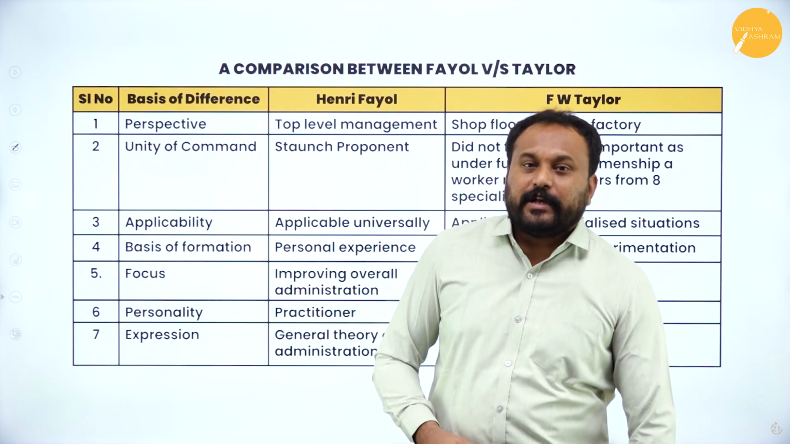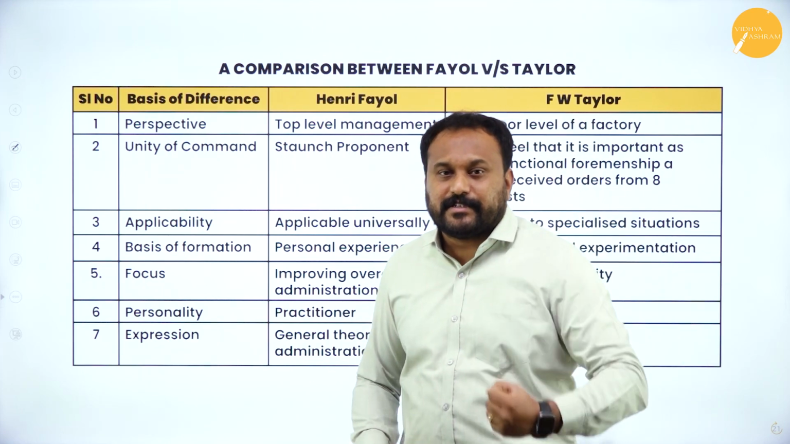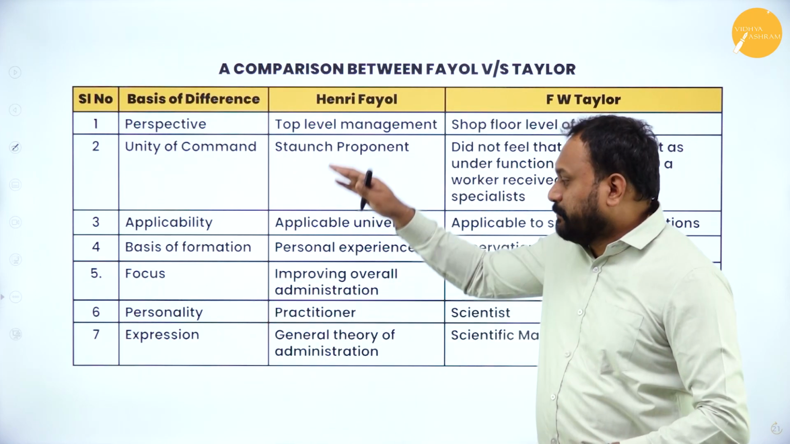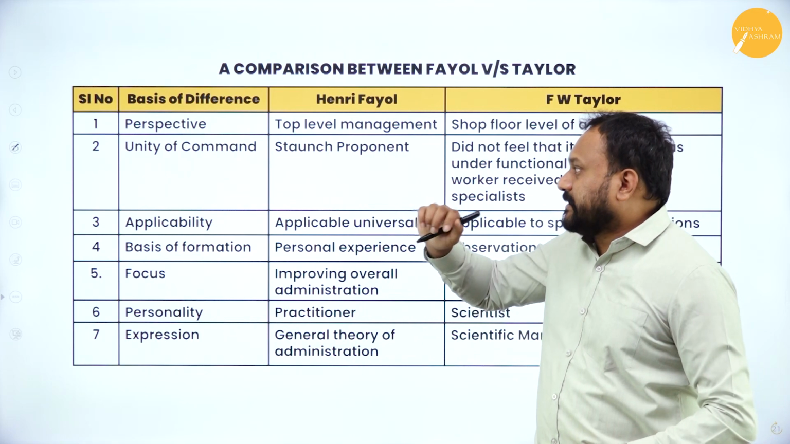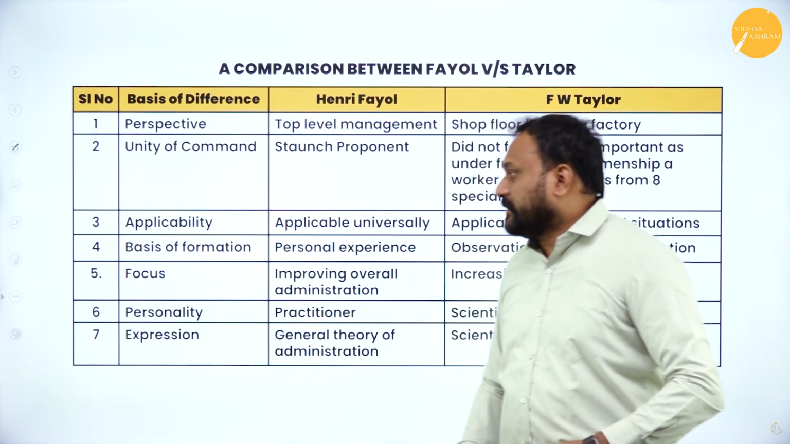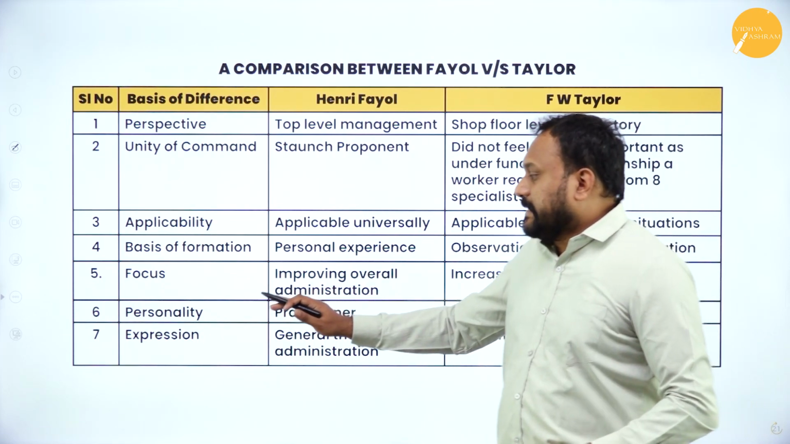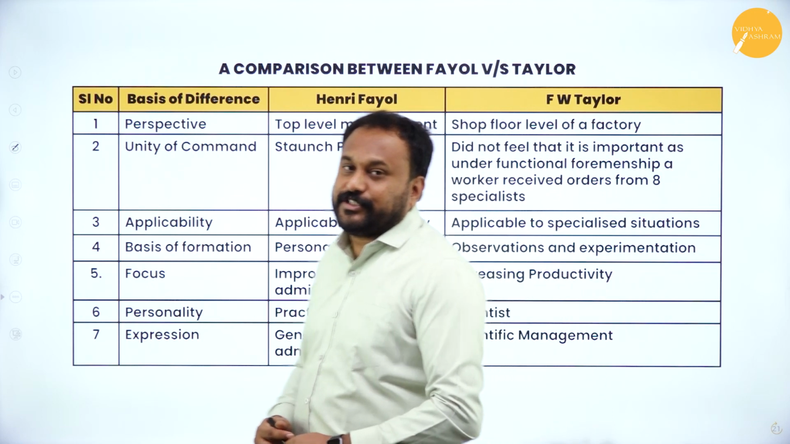A comparison between Henri Fayol and F.W. Taylor, as I told you, let's sit together and discuss more about it. I've given you 7 points here. The first basis is perspective, second is unity of command, third is applicability, fourth is basis of formation, fifth is focus, sixth is personality, and the 7th one is expression.